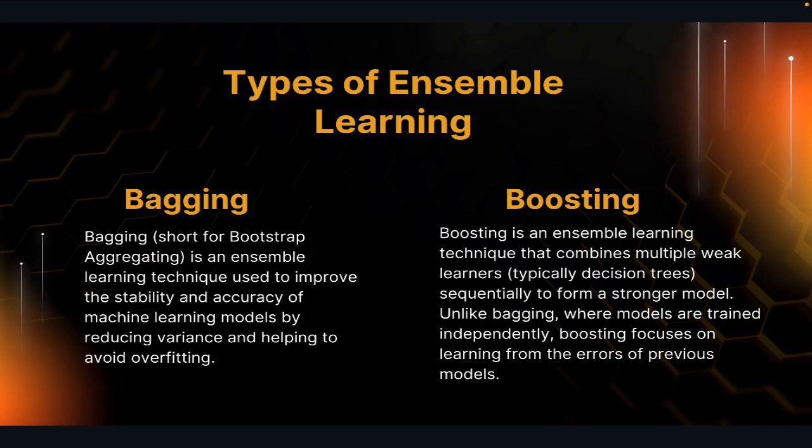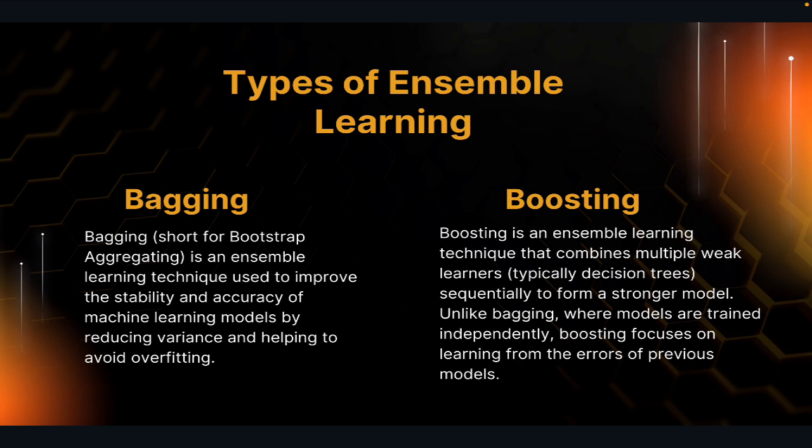Next is boosting. This is, on the other hand, all about learning from mistakes, just like life. Here, models are trained one after the other, and each new model tries to correct the errors made by the one before it. It's like the elder child is learning, making a mistake, and getting punished, and then the younger one gets aware of it, right? This technique focuses more on the data points that were predicted incorrectly in previous rounds, so the model becomes more accurate with each iteration.